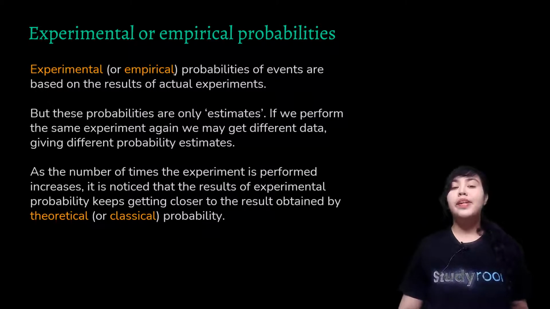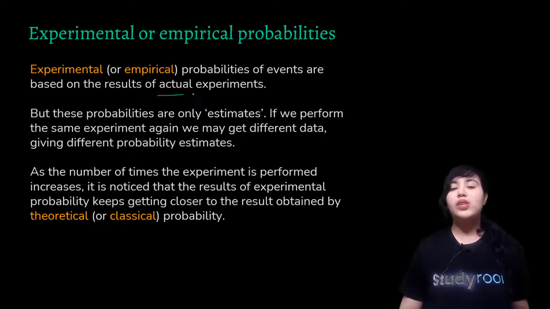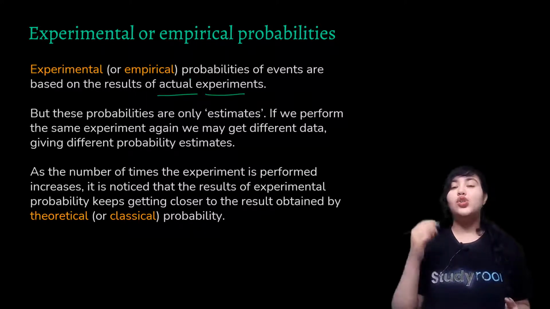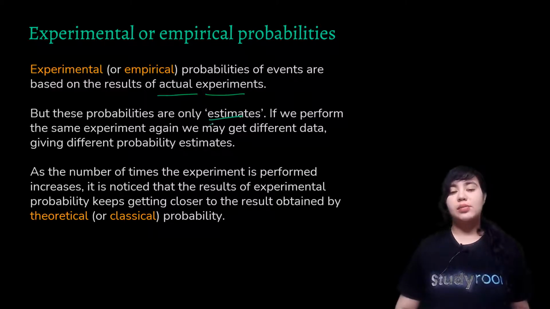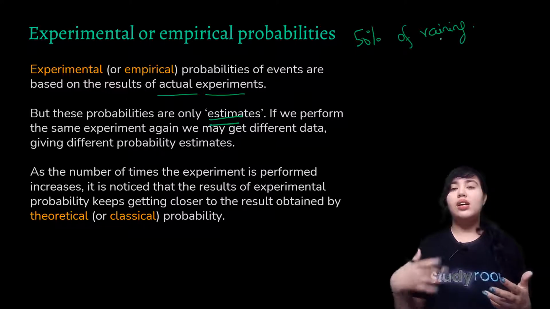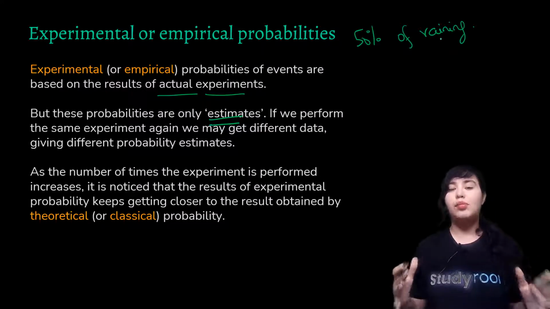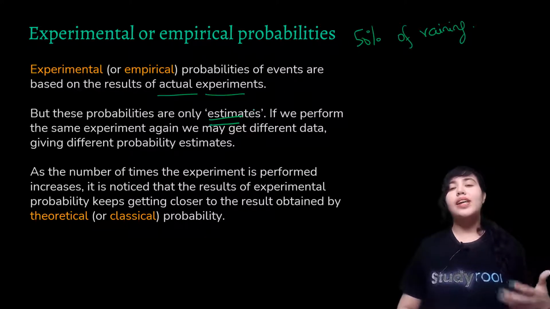So experimental or empirical probabilities, as the name suggests, refers to finding probability based on actual experiments. So you perform an experiment, you jot down your observations, and on the basis of that, you predict the occurrence of further events. But all these probabilities are estimates. You should be very careful of this point. So if I say that there is a 50% chance of raining tonight, then it means that it can rain, but it cannot rain. So sometimes things can happen against the probabilities as well. So they're just estimates to just give you a rough idea as to how likely something can happen.